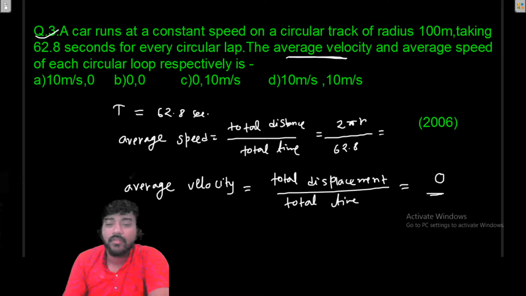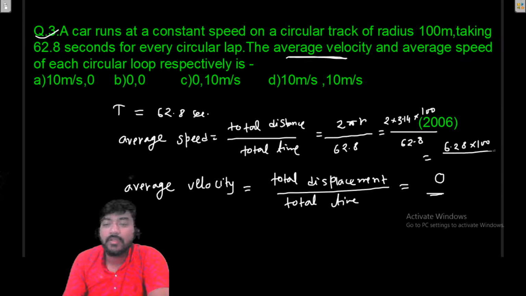So now it will be 2 into 3.14 into r, that means 100, because the radius is 100 meter, divided by 62.8. And you can see that is also 6.28 into 100 divided by 62.8, so it will be 10. So the correct answer will be C.